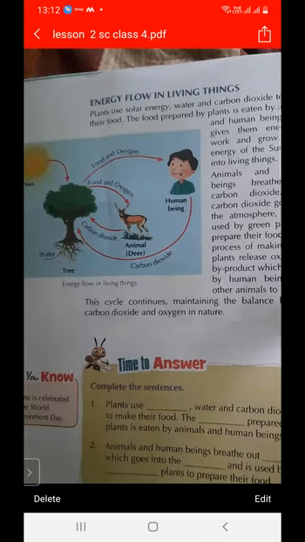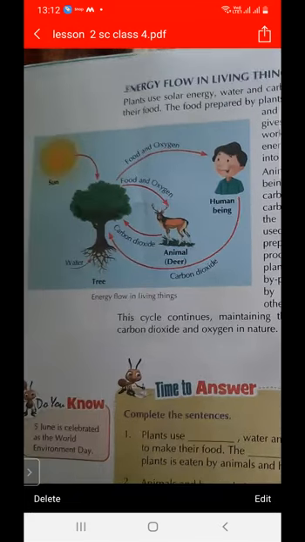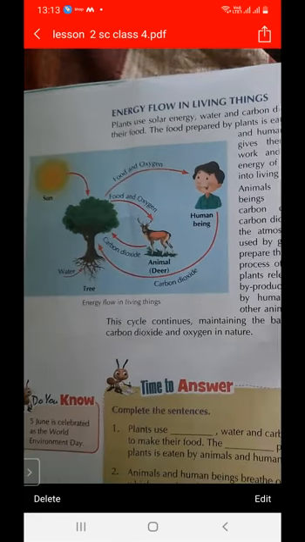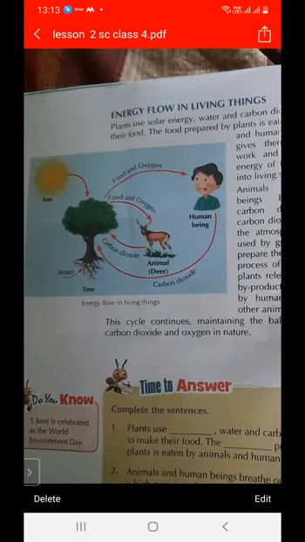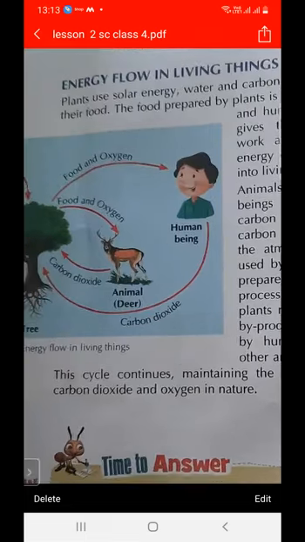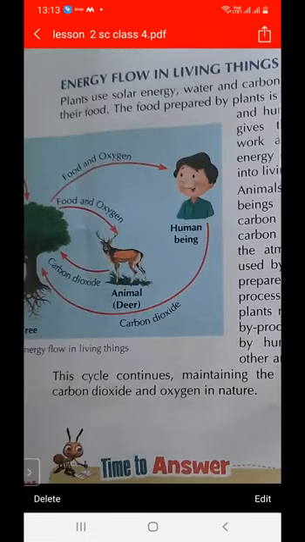Firstly, this tree takes water and minerals from the roots of the plant and takes sunlight. Then the sunlight combines with water and minerals, and it takes carbon dioxide from the atmosphere, and these convert into food, which is stored in the plant. Food is prepared by the plant and this food is eaten by the human being.